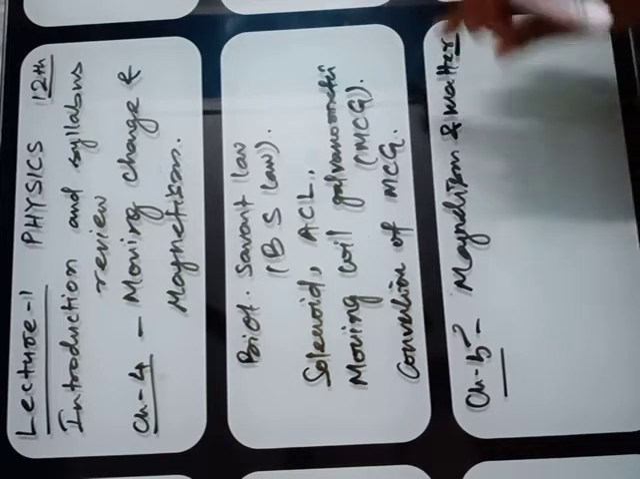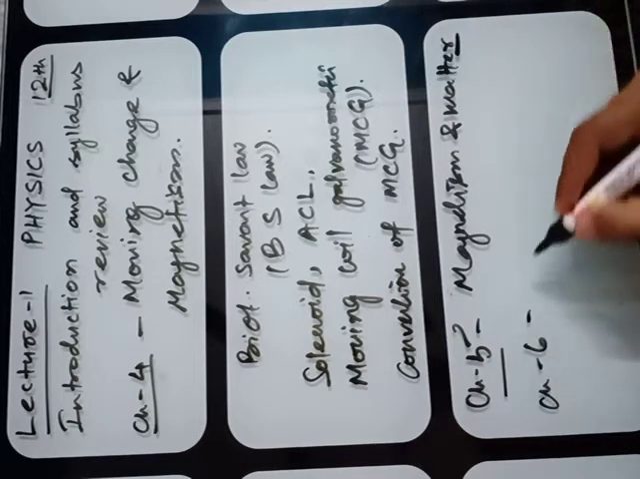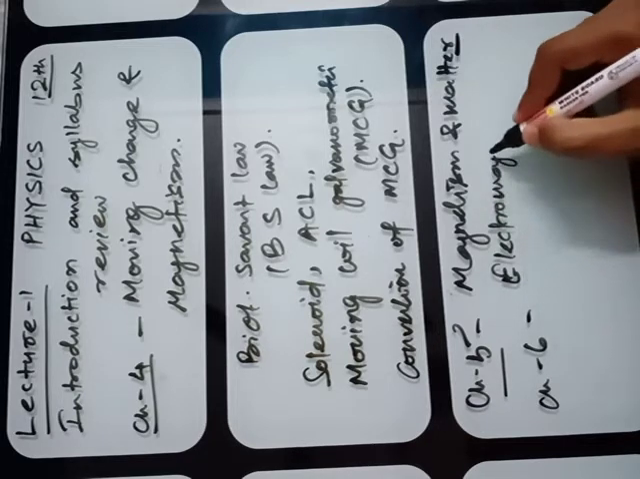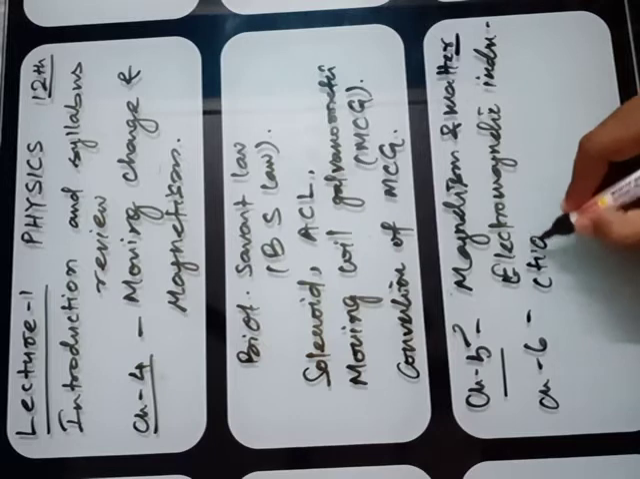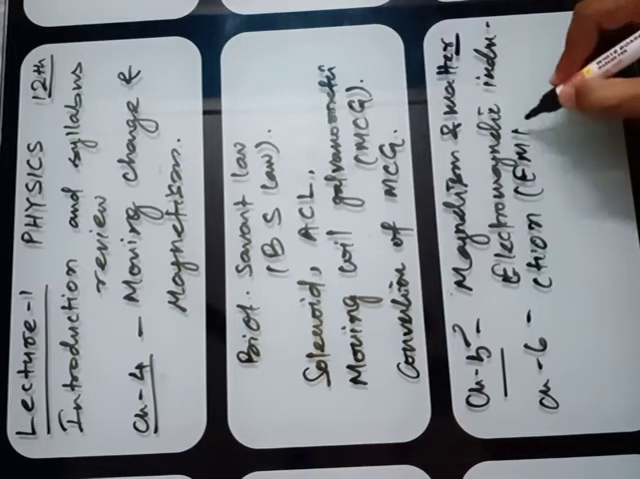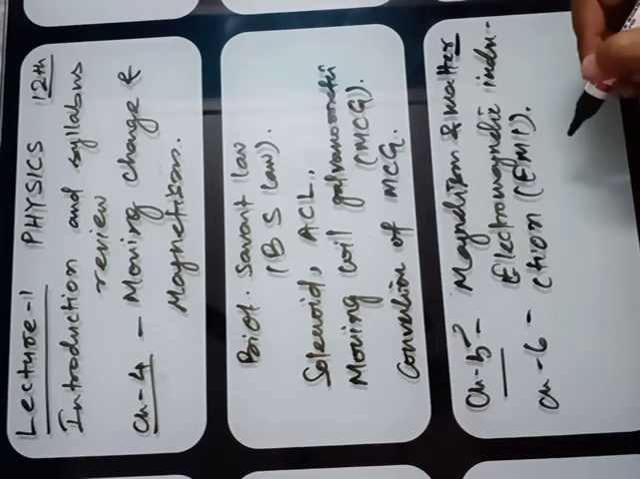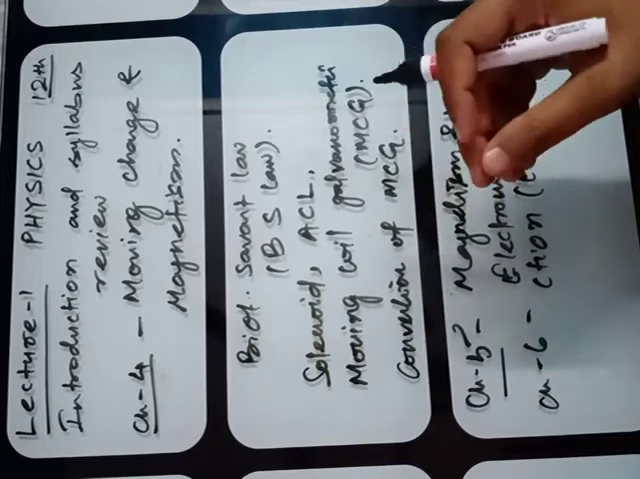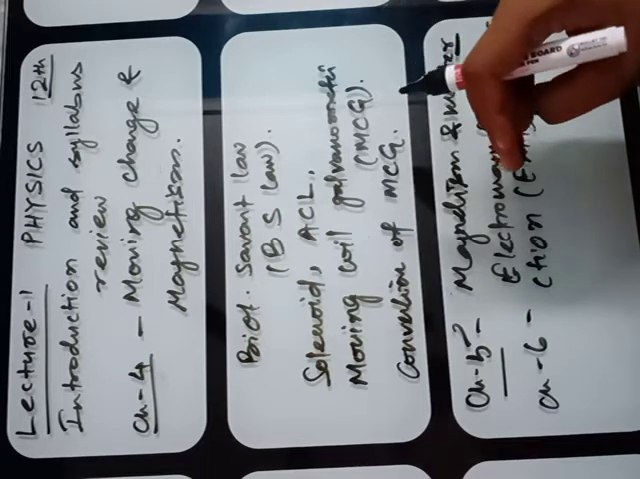And then chapter number 6, that is the electromagnetic induction. In short, EMI. You will recall EMI, electromagnetic induction. In this chapter, you have to study about the magnetic flux. Try to recall, in chapter 1 we studied the electric flux, that is the counting of electric field lines. Now here in this chapter you will study about the magnetic flux, that is the counting of magnetic field lines.